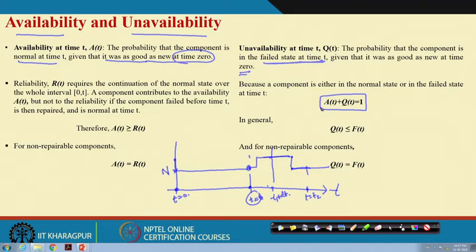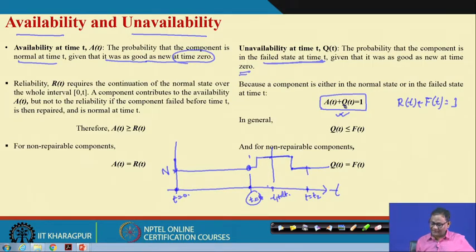If you recall my previous lecture, I said that reliability plus failure, that is cumulative distribution, also sums to 1. Now we are saying availability and unavailability probabilities also sum to 1.